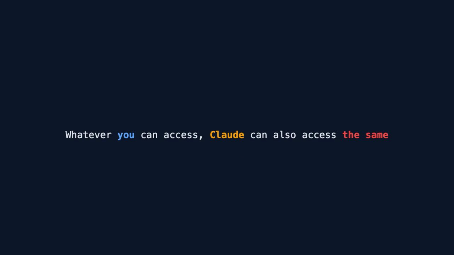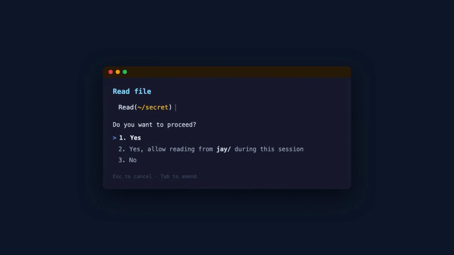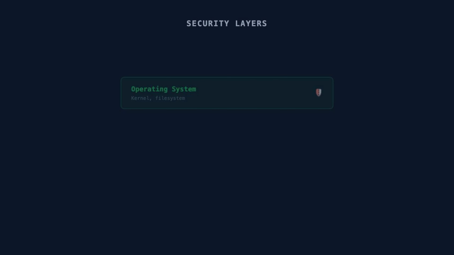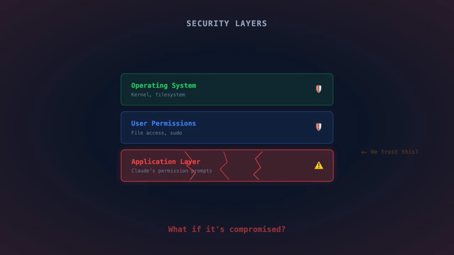Now people might say कि भाई वो पहले developer को पूछता है कि do you want to read this file, do you want to write this file, should I run this command? Okay, I get it. But we can't rely on that, right? What if bypass permission mode is on? Even if it's not, at the end we are relying on the application layer security of Claude, right? And I don't want to do that. What if it's compromised due to any XYZ reason?